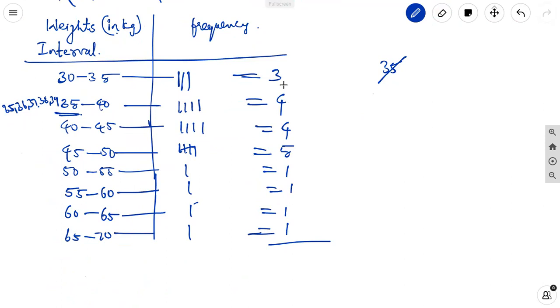Total how many? 3 plus 4, 7, plus 4, 11, plus 5, 16, 17, 18, 19, 20. This is the frequency table.